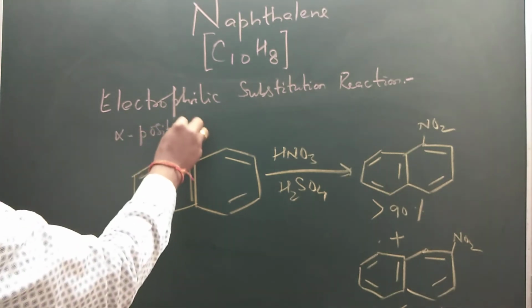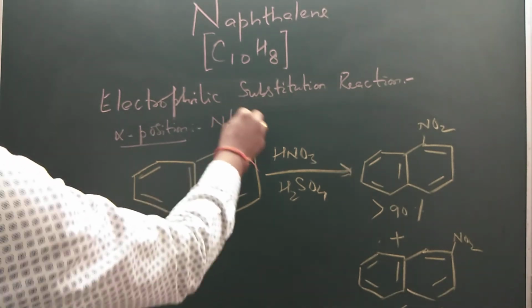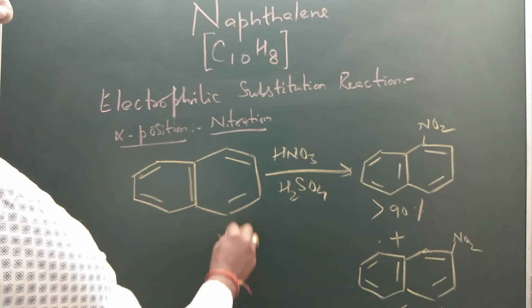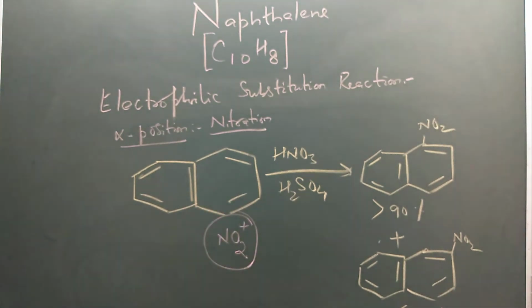This is an example of nitration, where the effective electrophile is the nitronium ion.